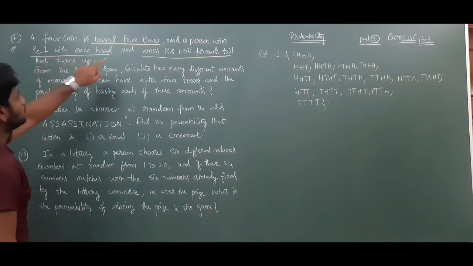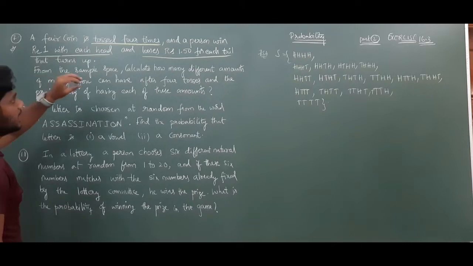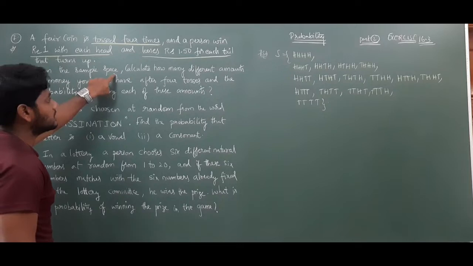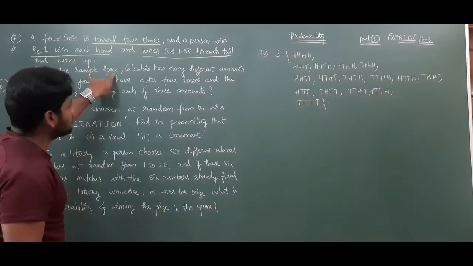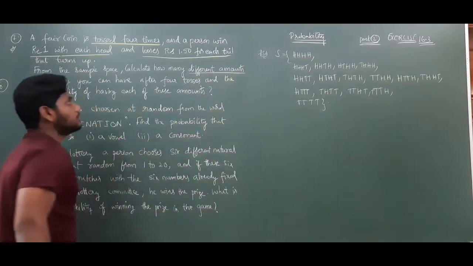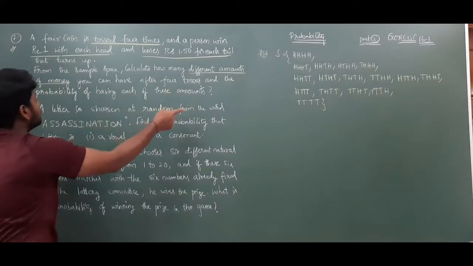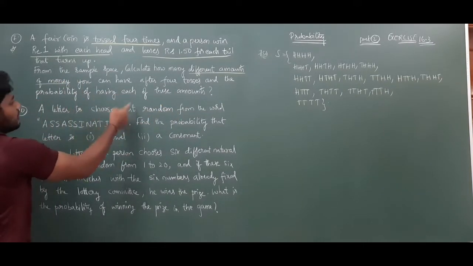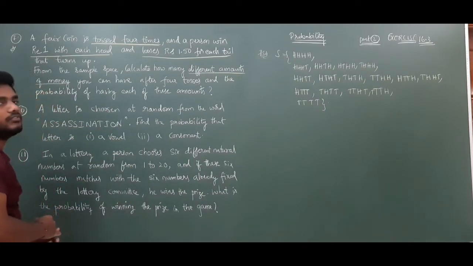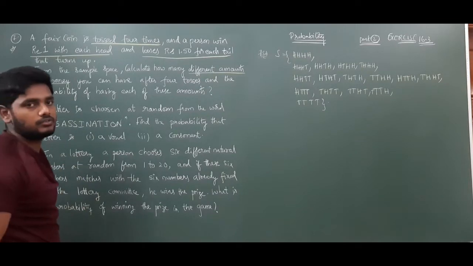Now, a person wins rupee 1 for each head and loses 1.50 for each tail that turns up. From the sample space, listen carefully, calculate how many different amounts of money you can have after 4 tosses and the probability of having each of these amounts. So what are the different amounts we are getting? First we need to identify. After that, we need to find the probability of getting those different amounts.